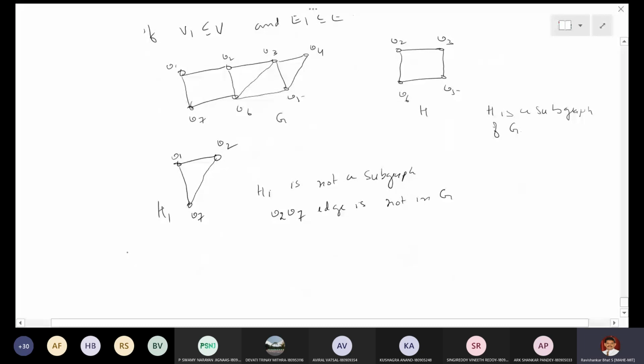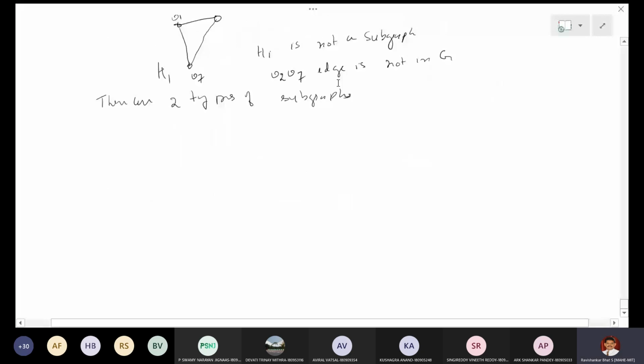Now there are two types of subgraphs. The first subgraph I already defined.